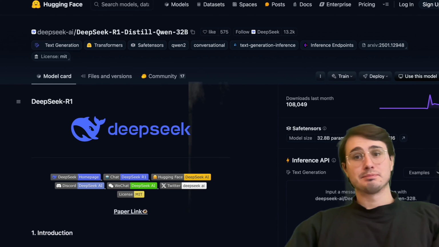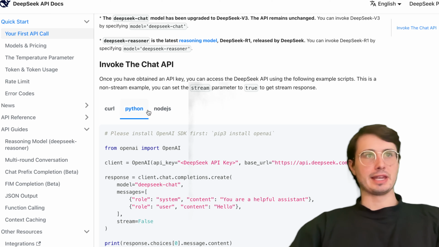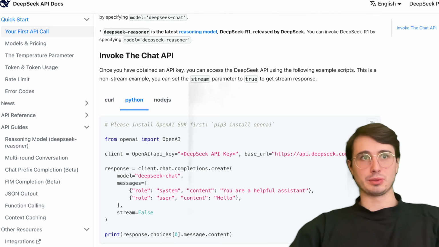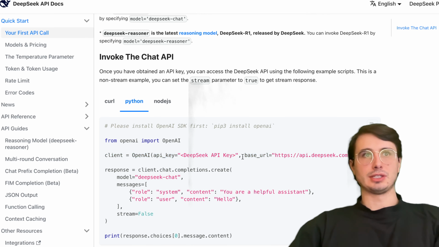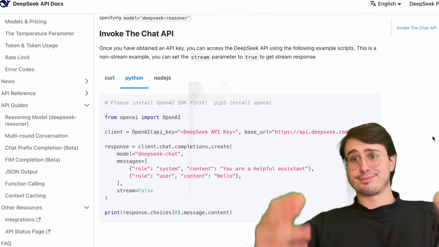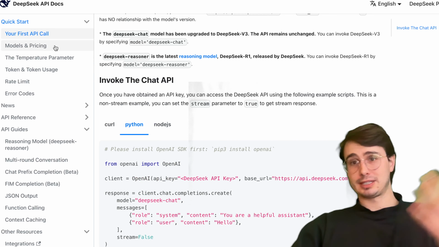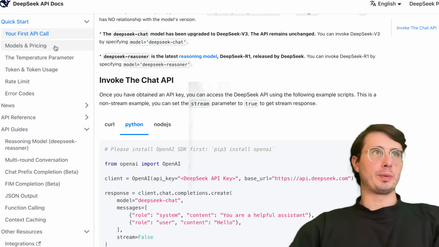Also, on your docs, if you want to go to a quick start, there's very easy docs that walk through how you can actually make an API call. So you can see, make it either through curl, JSON, or Node.js, and then Python as well. So very similar to how you would be using OpenAI. You can literally just import OpenAI, but instead use your DeepSeek API key and then just use the same kind of functions you might already be using ChatGPT for, or really any other AI model. So it's pretty easy to swap in, compatible with everything, all the existing OpenAI parameters.